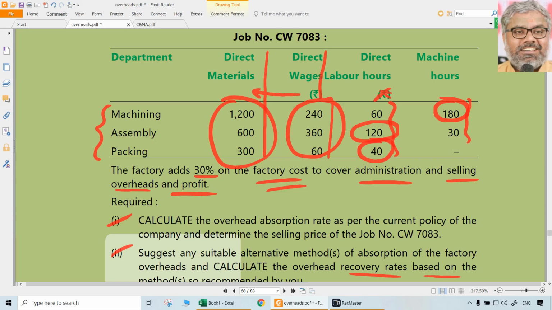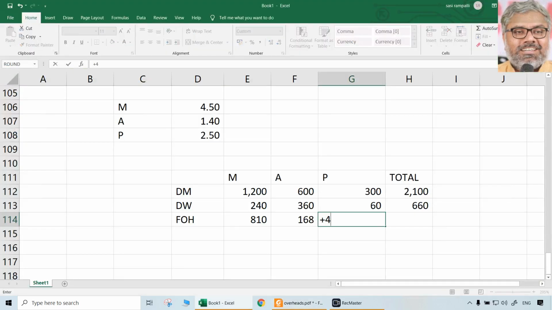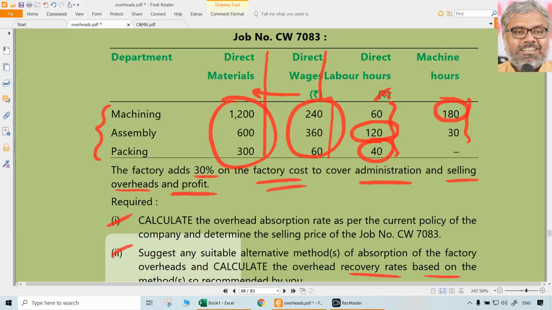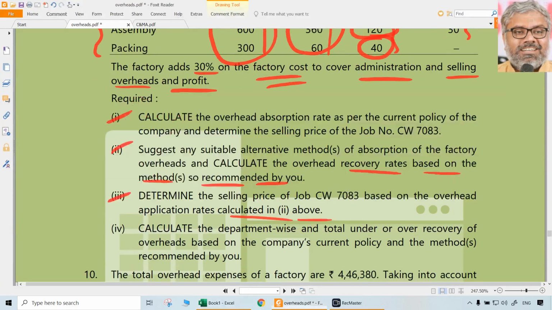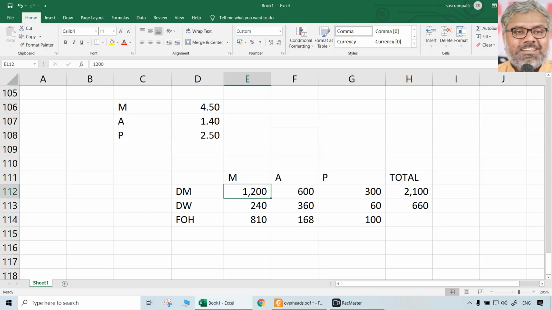So 40 labor hours are there in the packing department, with an overhead cost of 2.5 per labor hour. Now we can get the factory overheads cost for each of these departments separately.